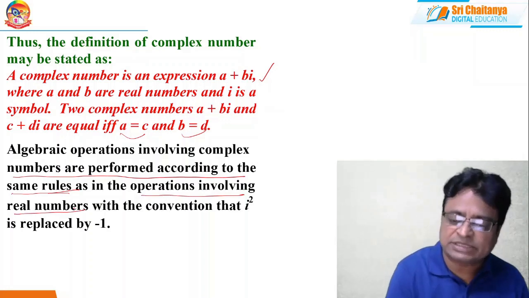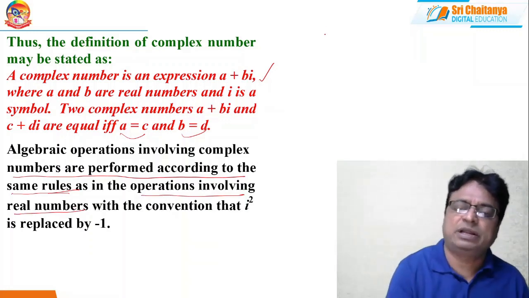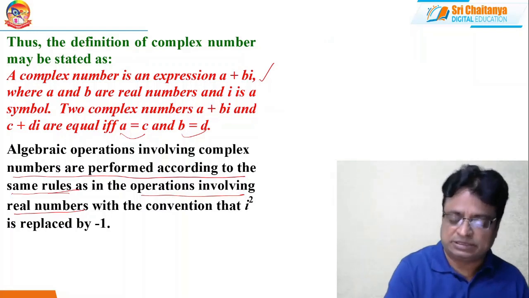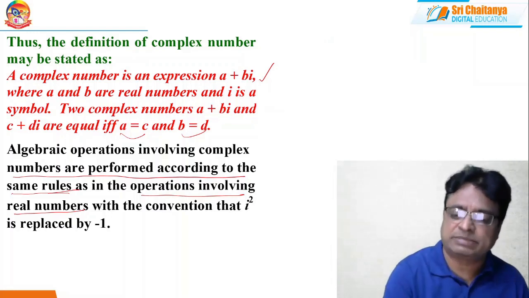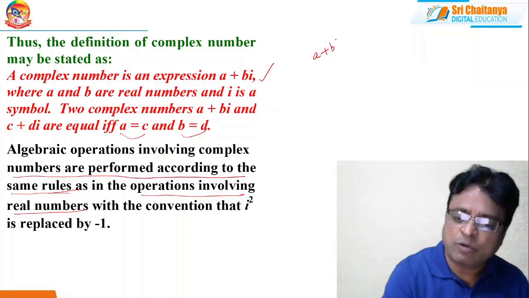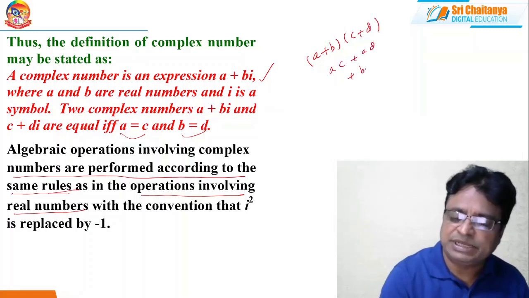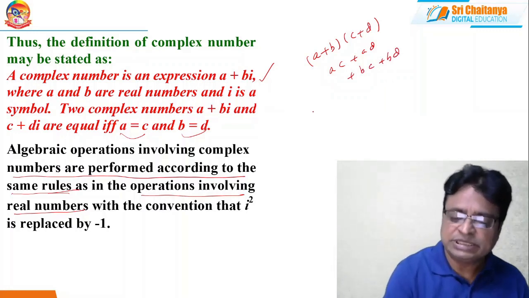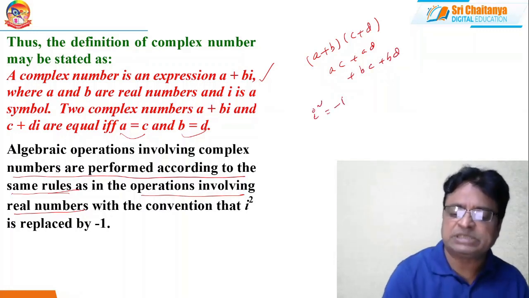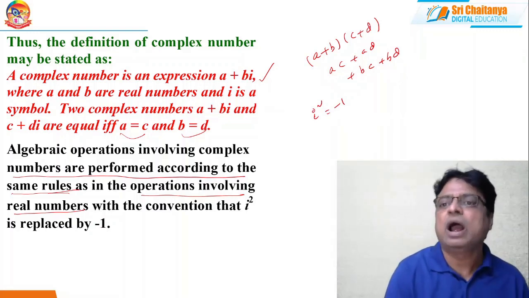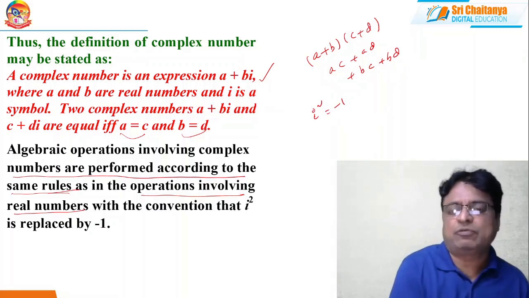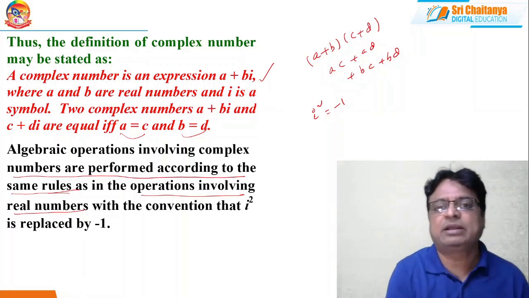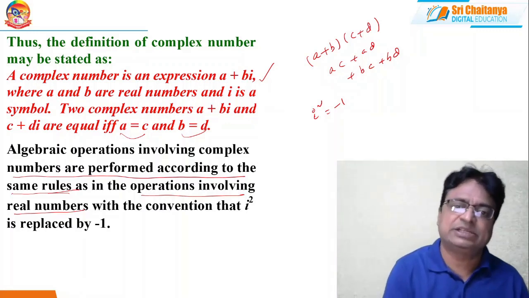The kind of multiplications and additions that we are applying are nothing but the same operations of addition and multiplication in real numbers. In real numbers, we multiply (a plus b) into (c plus d) as ac plus ad plus bc plus bd. On the same lines we do it here also, but in the place of i square, we replace it with minus 1. Moreover, we collect the i terms on one side and the remaining non-i terms on the other side. That is the only difference.